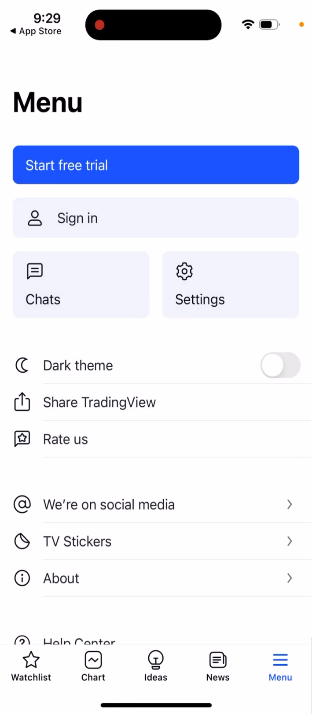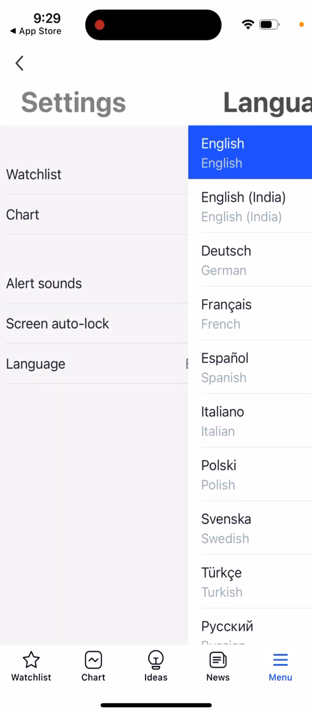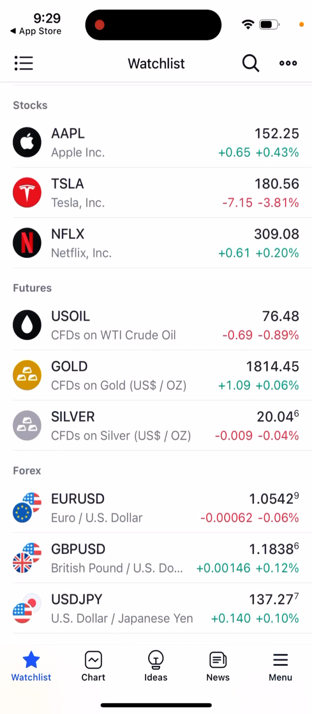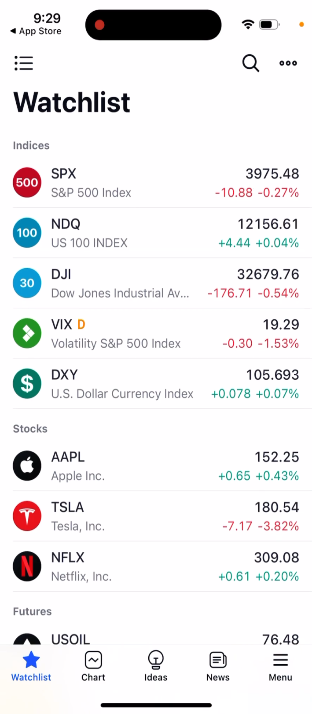Start free trial. There is a free trial. There are settings. There are different languages here. So yeah, that's just basically the app in a nutshell, how you can get started. You can of course add it to your watch list, but to access the majority of features, you will just need to upgrade.